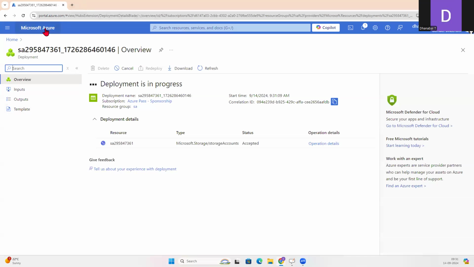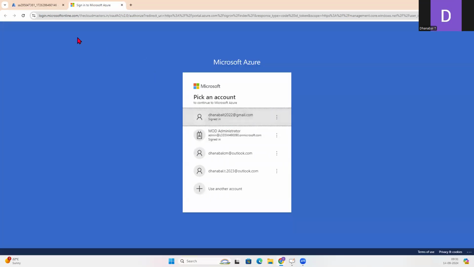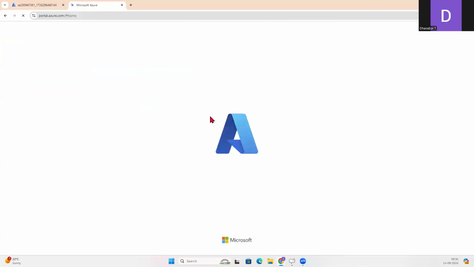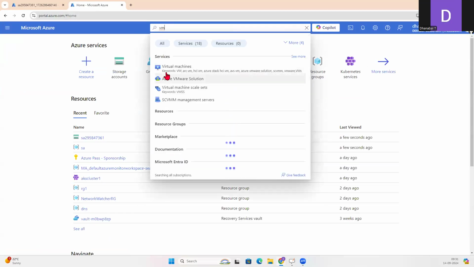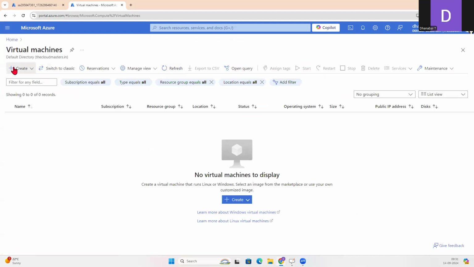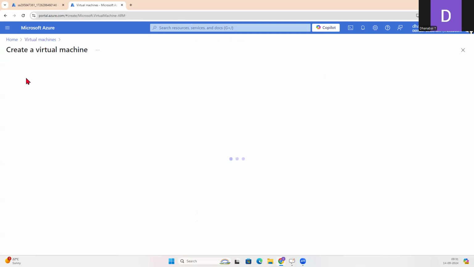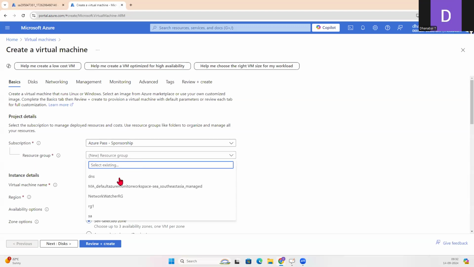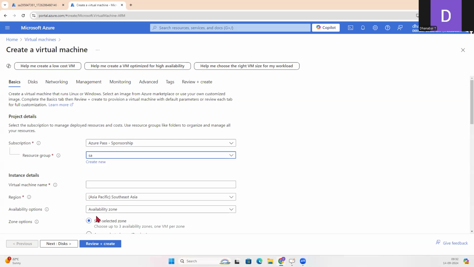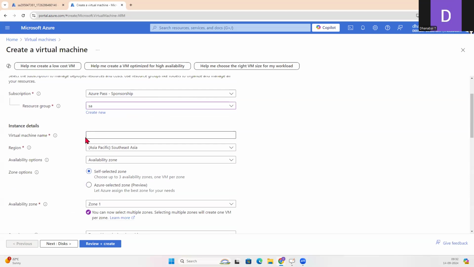And meanwhile, instead of waiting, let me go and create one VM. And I will try to access the file share from that particular VM. Let me go, and yeah, this is the account. Quickly, I'll create a VM. Virtual machine, create a VM. Let me put it in my Azure sponsorship and go for resource group as SA, and then let it be VM1, the name of my VM.